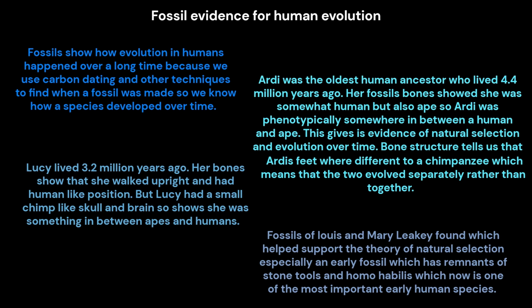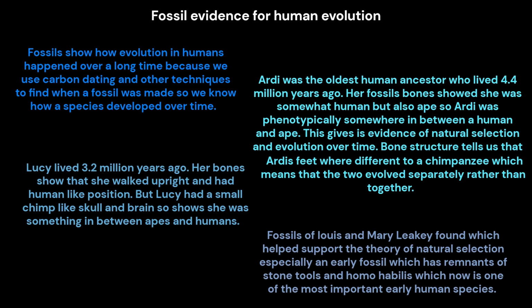Fossil evidence for human evolution. Fossils show how evolution in humans happened over a long time, because we use carbon dating and other techniques to find when a fossil was made, so we know how a species developed over time. Examples. 1. Ardi was the oldest human ancestor, who lived 4.4 million years ago. Her fossil bones showed she was somewhat human but also ape, so Ardi was phenotypically somewhere in between a human and an ape. This is evidence of natural selection and evolution over time.